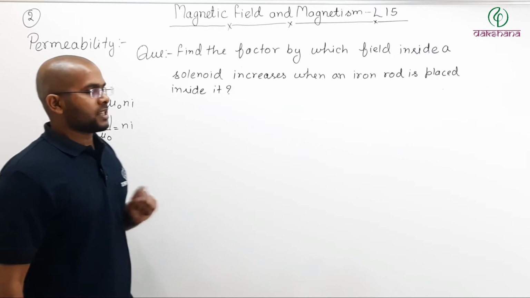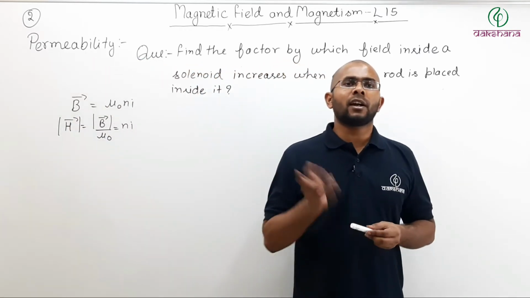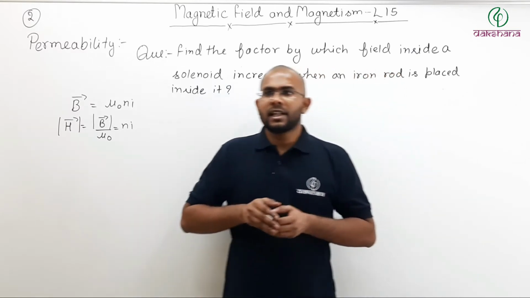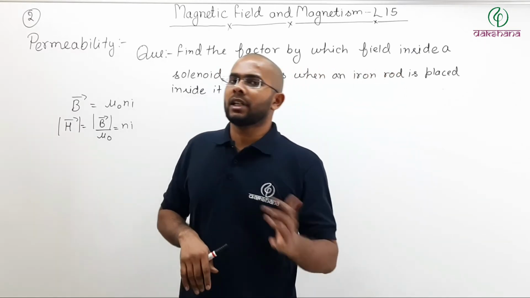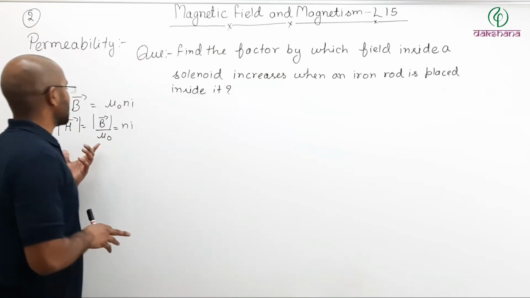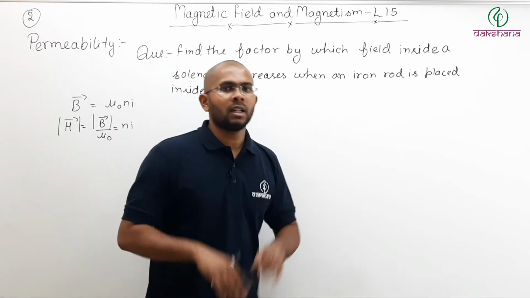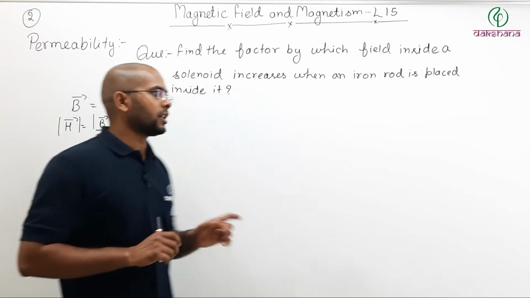Since the magnetic intensity vector is defined for the field of the solenoid, it does not matter whether you insert a rod or not. In both cases the magnetic intensity vector will remain the same. The magnitude of the magnetic intensity vector will not change.